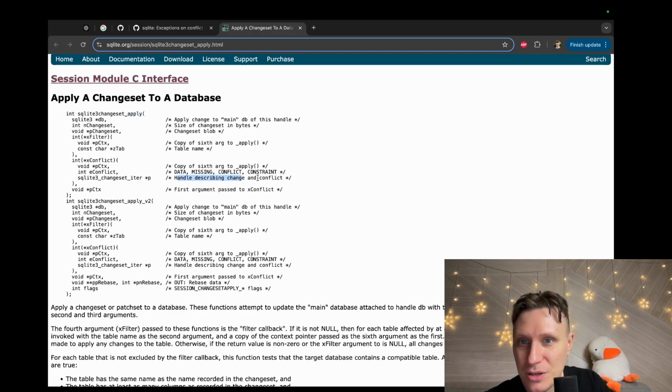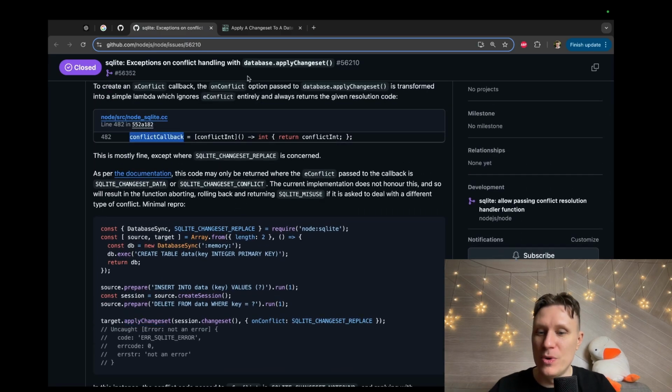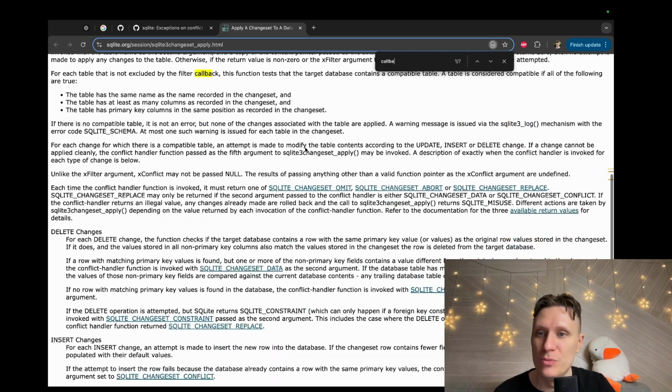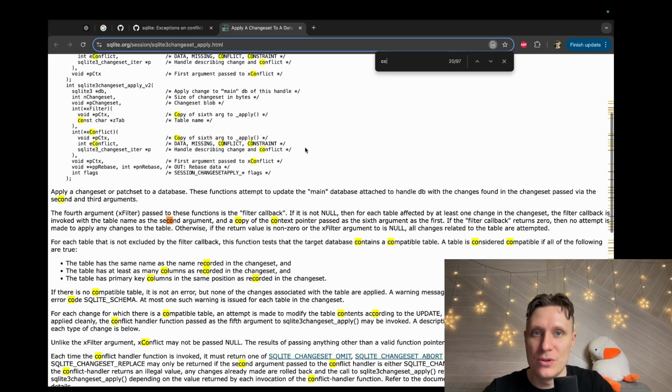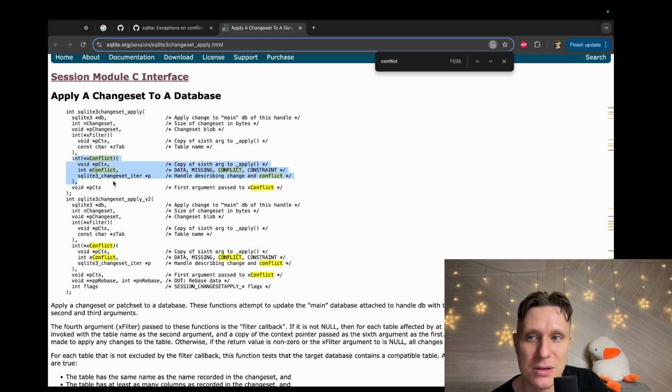Handle description and conflict. What is this? We need some conflict callback. Even this one. Where is the conflict callback? Callback here. Callback. Filter callback. Yeah. What about conflict? Okay, we have some pointers. We have xConflict. This is some callback.